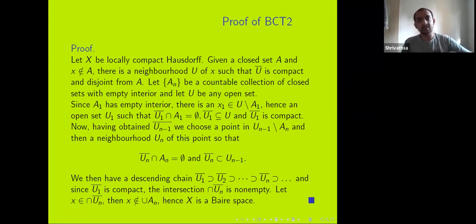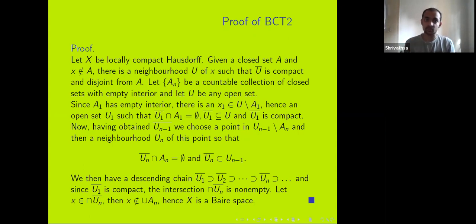So now again, we consider a countable collection of closed sets An with empty interior, and an open set U. In the previous proof we found elements x1, x2, and so on. This time we find compact sets U1 and U2. So U is open and A1 has empty interior. So we find x1 in U minus A1, and using that result I stated, we find U1 such that the closure of U1 is distant from A1, the closure is contained in U, and the closure is compact.